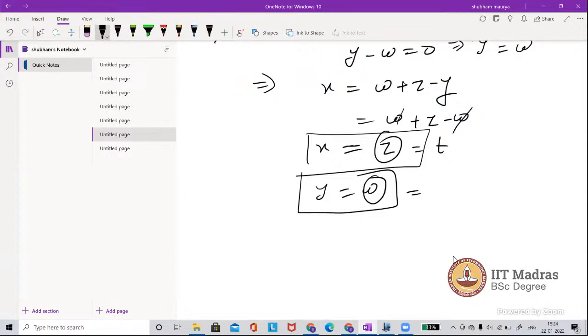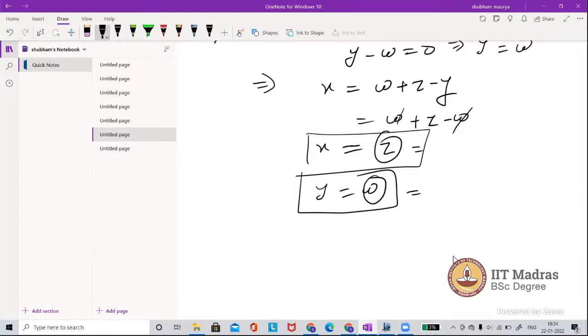So let's say z is equal to t and w is equal to t prime. That means x will be t and y will be t prime, and z is t and w is t prime. There is a step that if there are two independent variables, we put one independent variable as 1 and the second as 0, and then find the vectors.